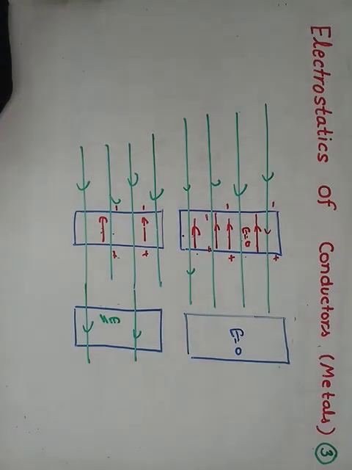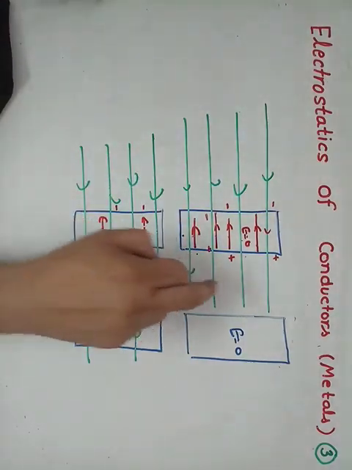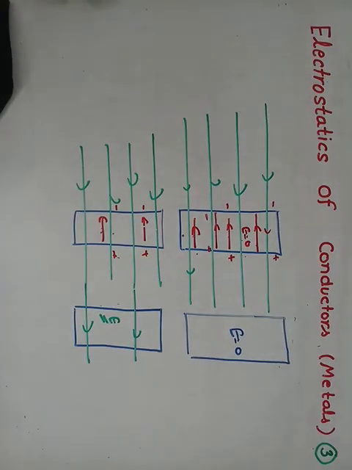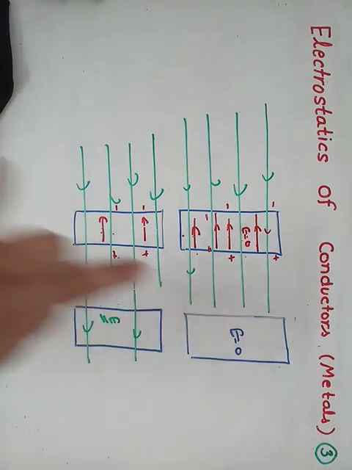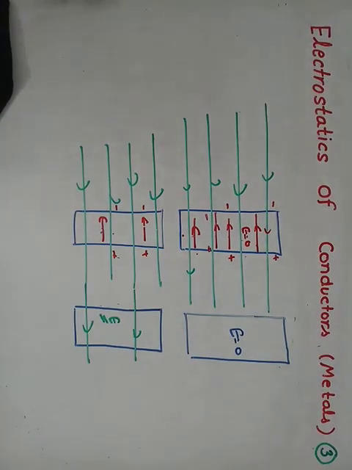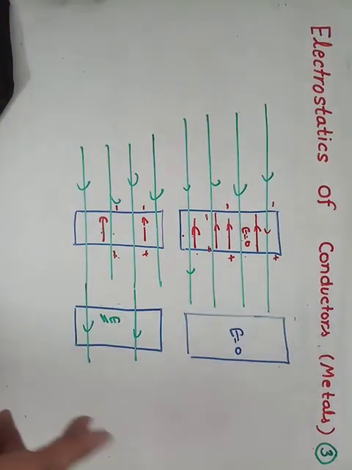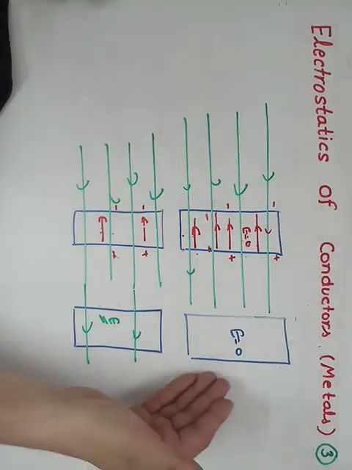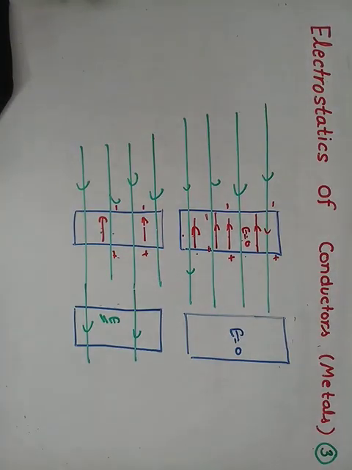One thing is common, that electric field lines are normal to the surface in both cases. Another point is that a conductor shows electrostatic shielding, while an insulator will not. Here potential is constant, because electric field is 0, but in this case it depends; potential may or may not be constant.